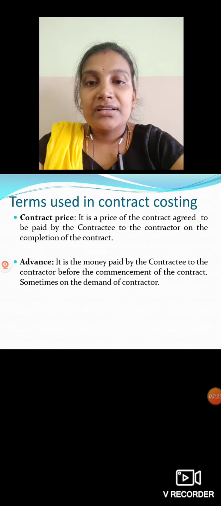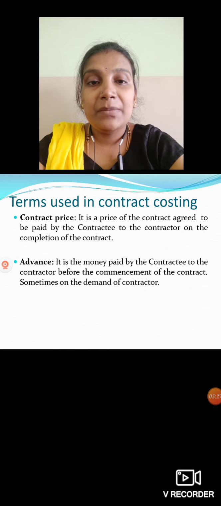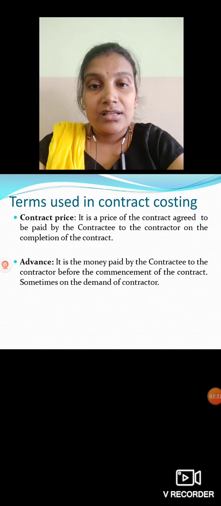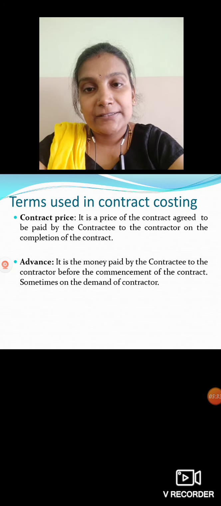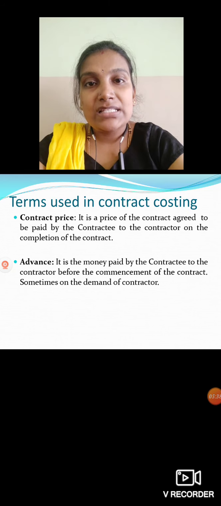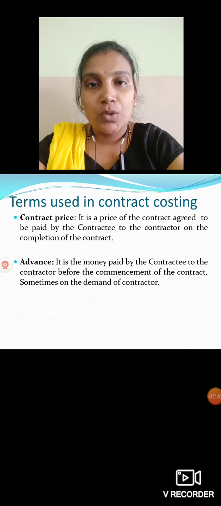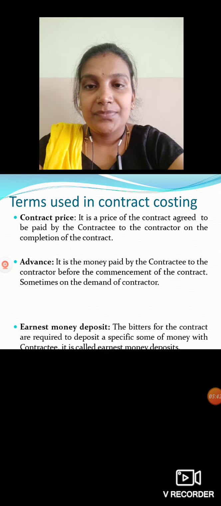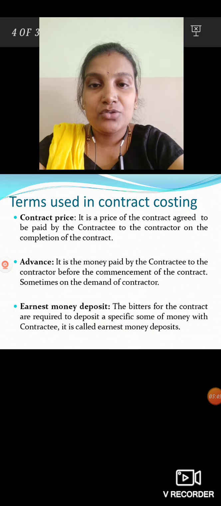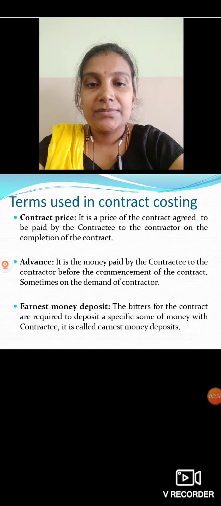The next we have is advance. It is the money paid by the contractee to the contractor before commencement of the contract. Sometimes it is on demand of the contractor. When you give a contract to someone else, you pay some advance amount to them to start the work. That is called advance here. Then earnest money deposit, meaning some amount for the tender purpose. We give some amount as a deposit to the contractor here. That is called earnest money deposit.